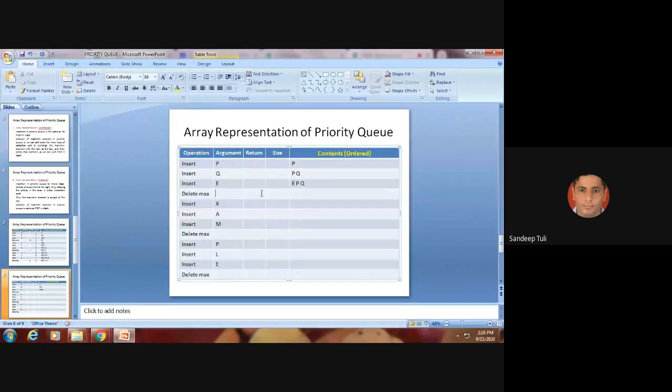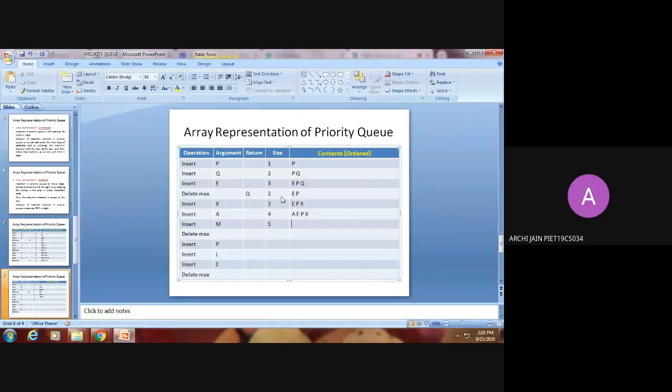So now delete maximum. What will be deleted? Q will be deleted. Definitely it will be returned. EP. तो अब यहाँ पर मुझे कोई प्रॉब्लम नहीं, टॉप से एलिमेंट डायरेक्टली पॉप होने वाला है. Now insert X: EPX. Very good. Next, insert A: AEPX. Is it okay? Everyone is okay.